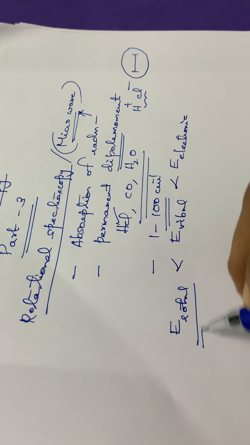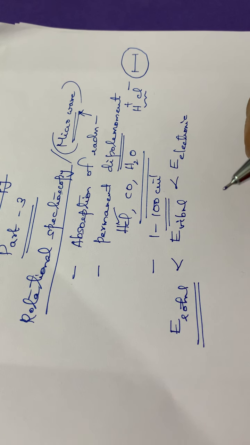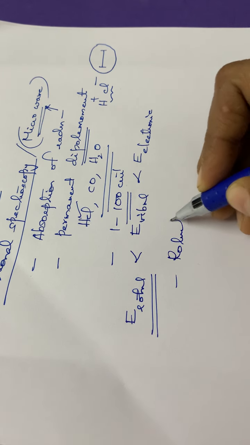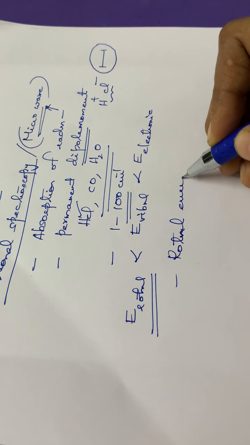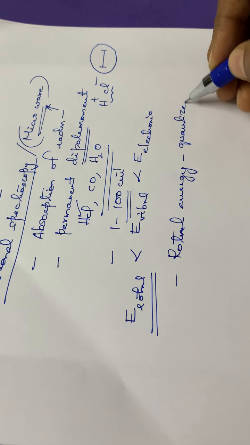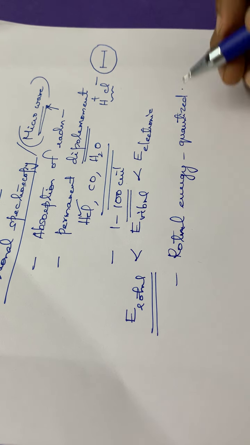So rotational energy is the least one. And this rotational energy is quantized. Quantized means it will have a discrete value, a definite value.